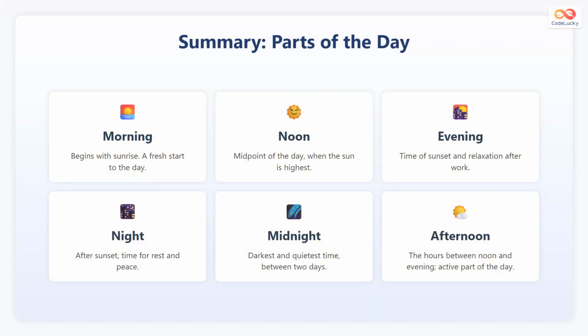Let us quickly review what we learned. Morning begins the day with sunrise. Noon comes when the sun is at its highest. Afternoon follows, leading into the relaxing hours of evening. Night comes after sunset, and midnight marks the center of the night. These time periods help describe daily routines and natural changes through the 24 hours of a day.